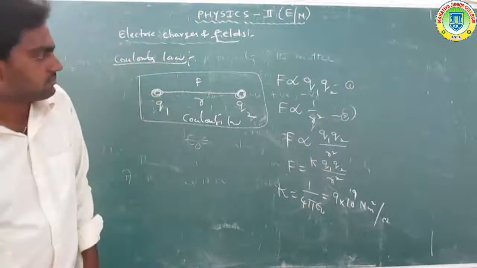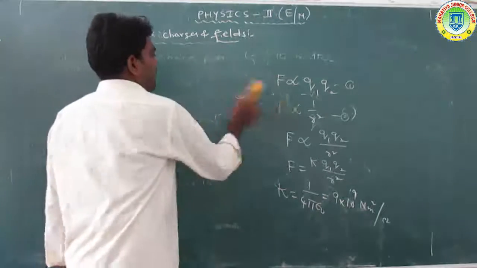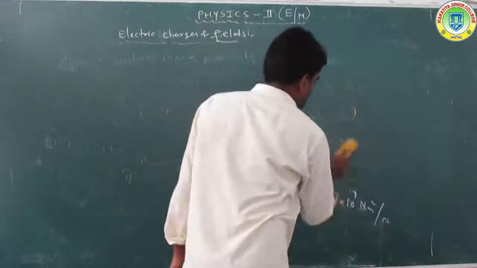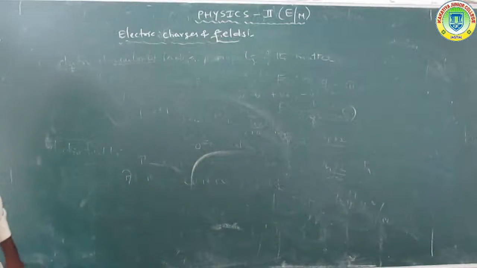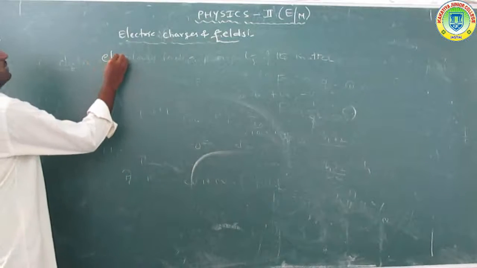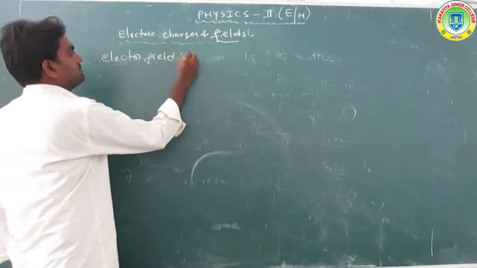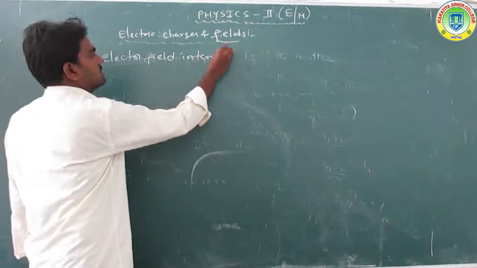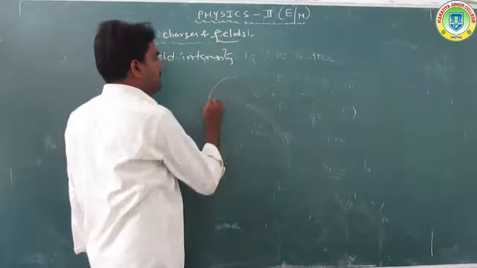Clear that? Now the next one, electric field intensity. Let Q be the charge.